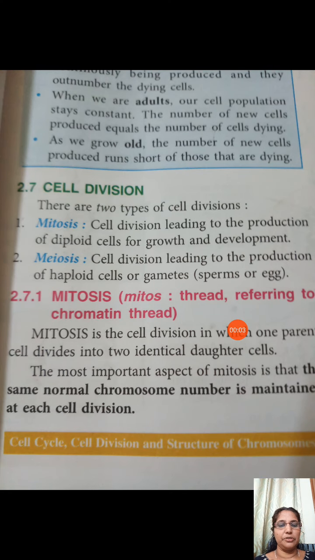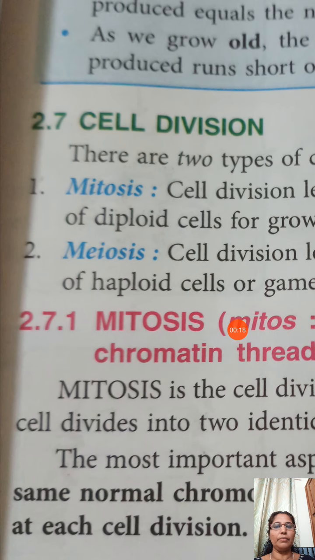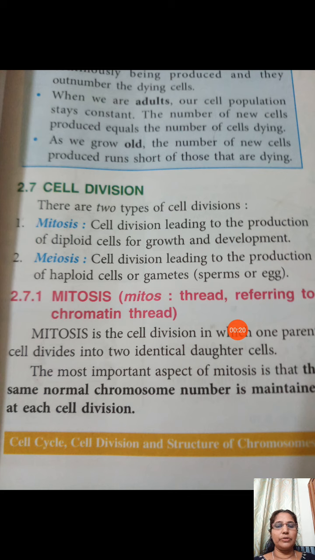Dear students, today we have to learn about cell division. There are two kinds of cell division that occur in living things, that are mitosis and meiosis. Mitosis occurs in the body cells of organisms. That is, when our body cells divide, the kind of cell division that occurs is mitosis.